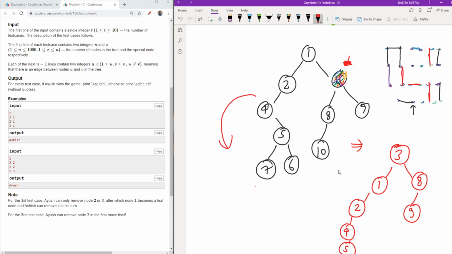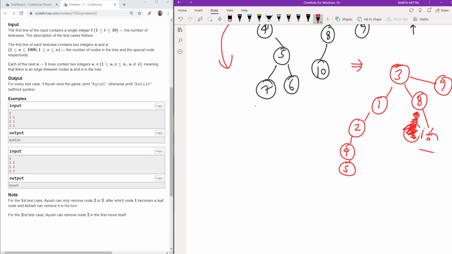Okay, sorry, 9 is attached to this. Yeah, 9 is attached to 8 basically. It was attached to, okay, let's suppose it is attached to 9. So it is attached to this. Let me scroll it a bit, and my 5 is attached with 6 and it is attached with 7.